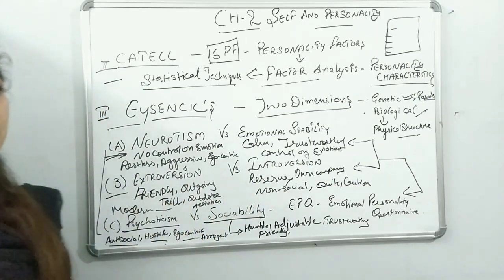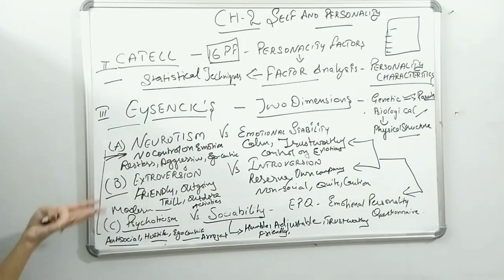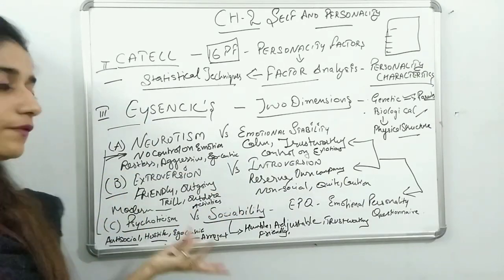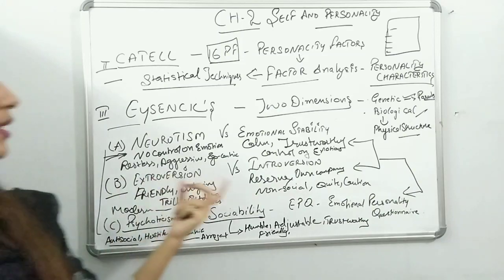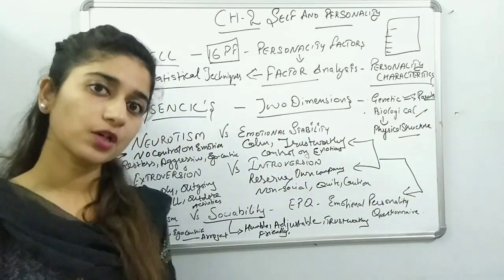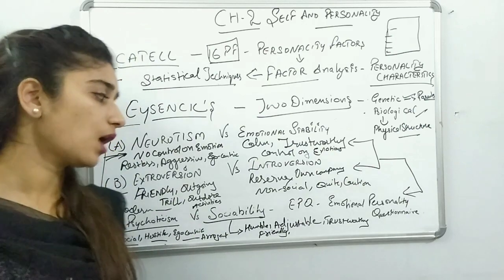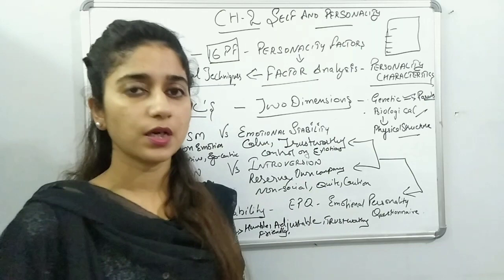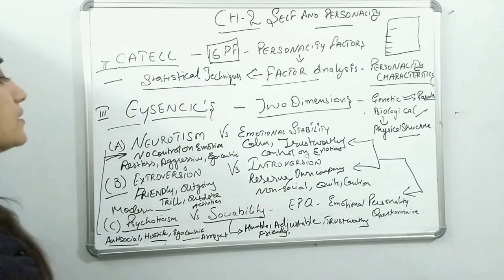Whereas extroversion and introversion are two opposite natures, classified on the basis of friendly, outgoing, thrill and outdoor activities for the extrovert. Introverts are reserved, love their own company, and are quiet and cautious.